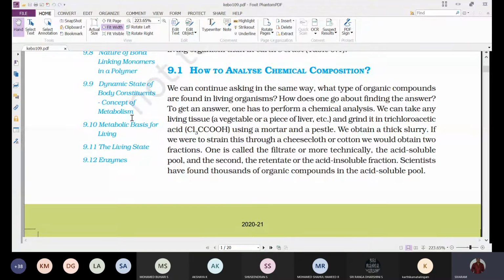We already said, while discussing the living world, that we have studied the characteristics of living organisms. What is the primary characteristic of a living organism? It is metabolism.